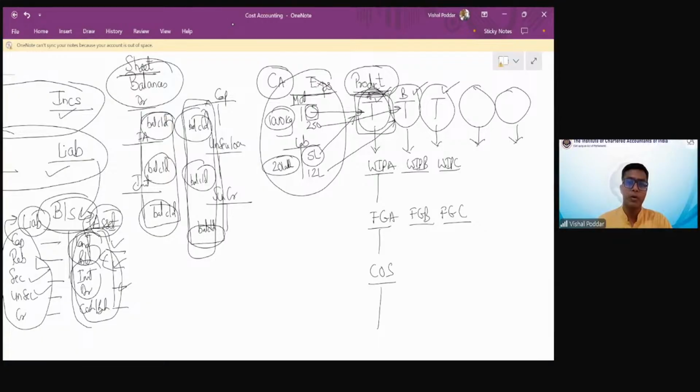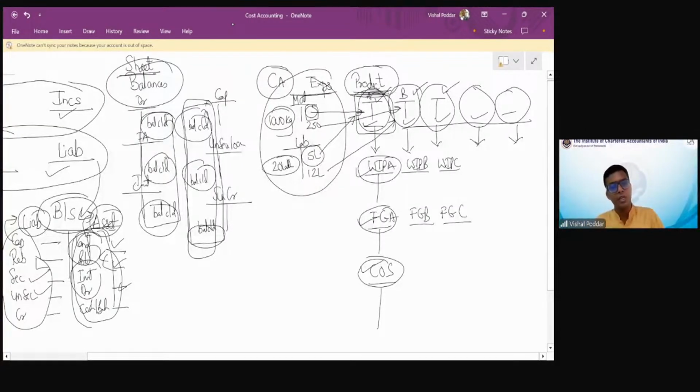Firstly, I should prepare a product account for each product, but it is not prepared by the name of the product. It is prepared for each product in 3 stages. So for every product, I'll have a WIP account of that product, a finished goods account, and a COS account. This is done so that I can do charging more precisely, and at the same time, it should help me in cost control and cost reduction. So this is broadly the structure, the format of cost accounting.